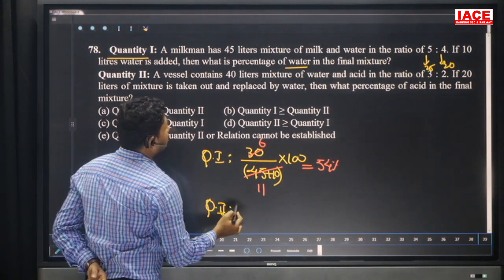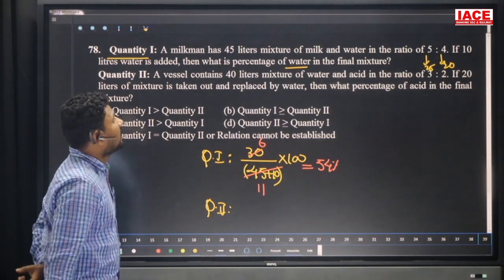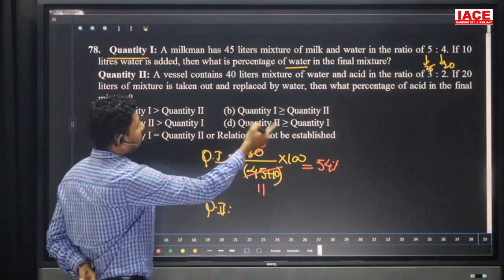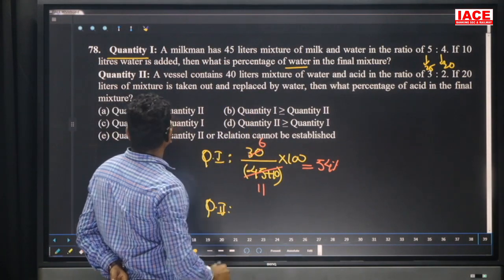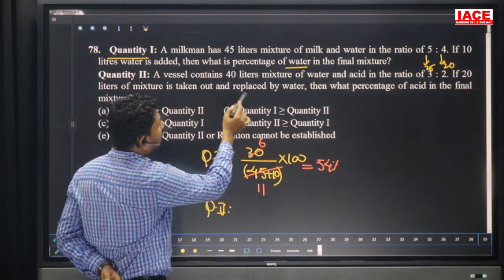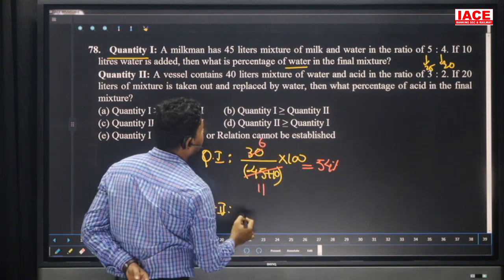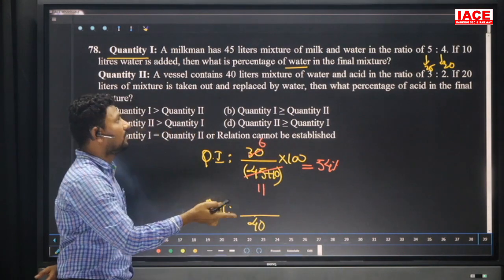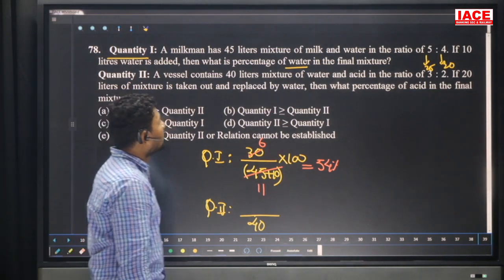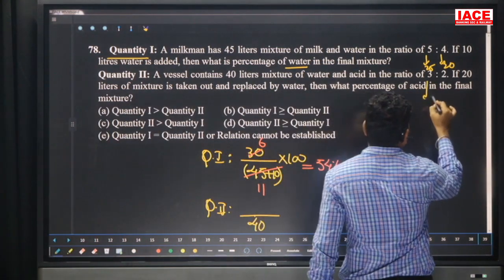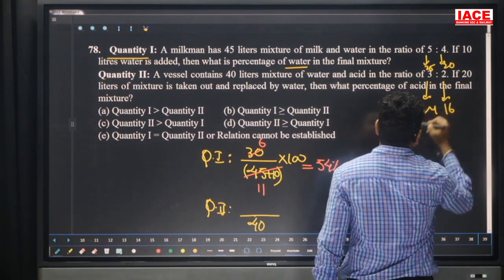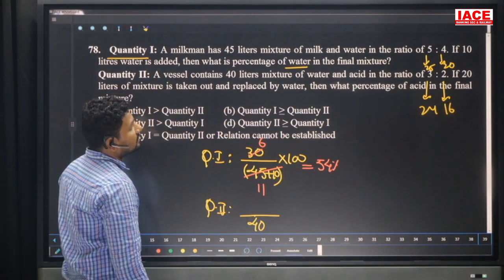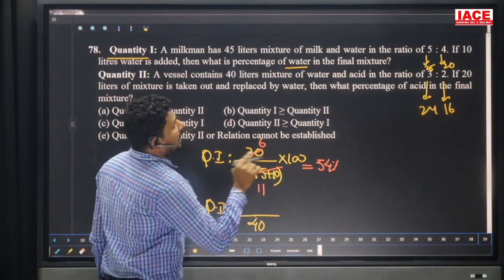And go for quantity 2. Here quantity 2, they are given a vessel contains 40 liters of mixture, water and acid in the ratio 3 is to 2. 3 plus 2 is equal to 5 parts, 5 to 40, 8 parts. And if 20 liters of mixture is taken out and replaced by water, finally it is equal to how many liters? 40 liters again, because 20 is removed and replaced by water. Here 8 3s are 24 and 8 2s are 16. Here 20 liters of mixture is taken out and replaced with water. Overall is 36 liters is acid.